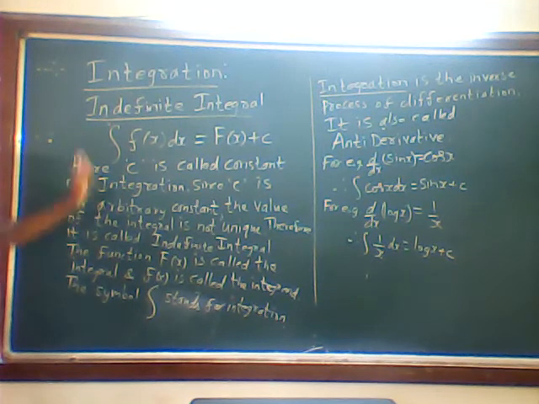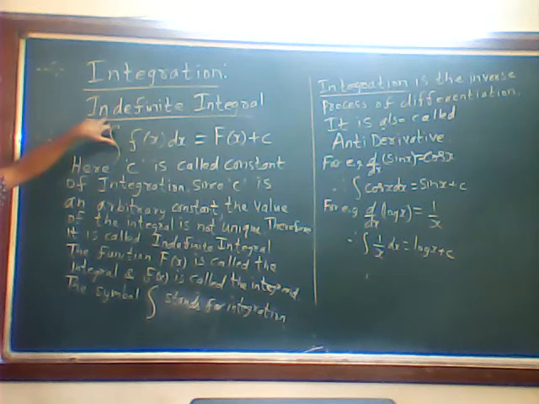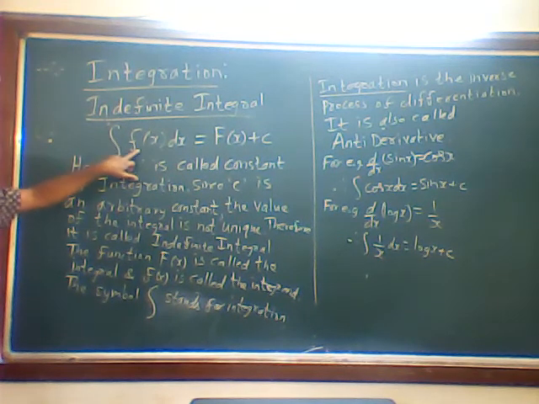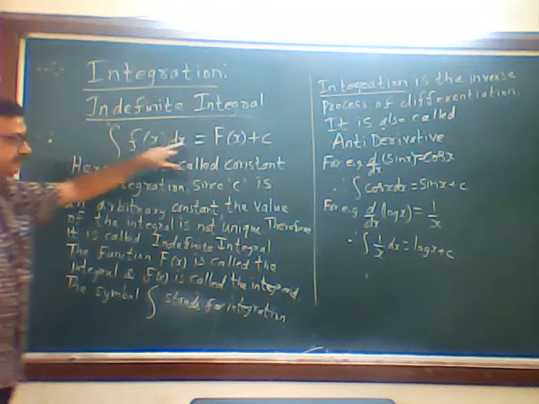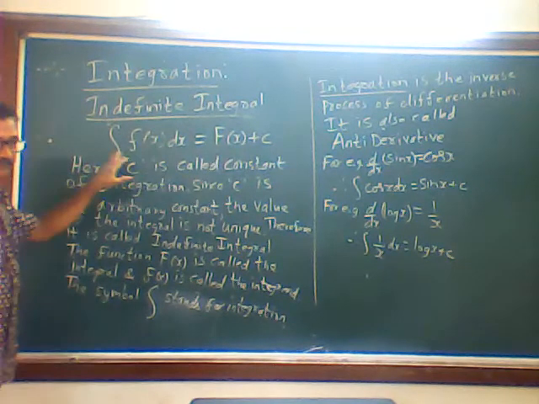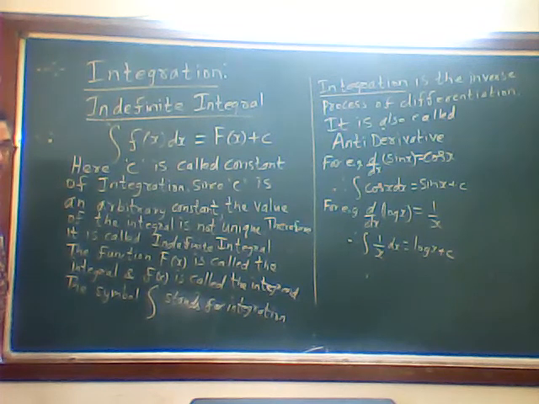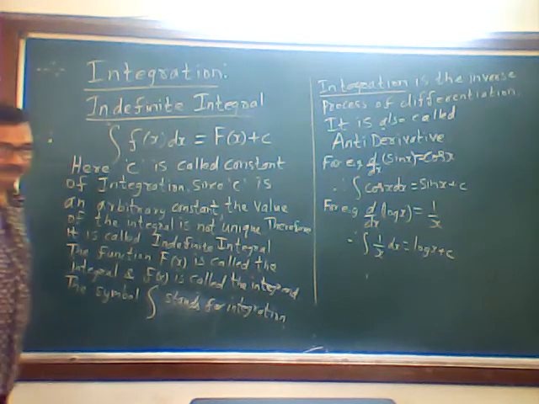Okay, just go through it. The chapter name is integration. The topic is indefinite integral. So this is integration symbol f of x, small f of x dx is equal to, the answer is capital F of x plus c. Here c is called the constant of integration. Since c is an arbitrary constant, the value of the integral is not unique. Therefore, it is called indefinite integral.